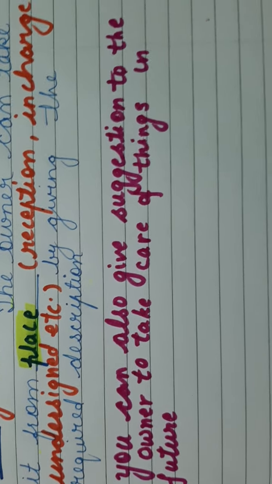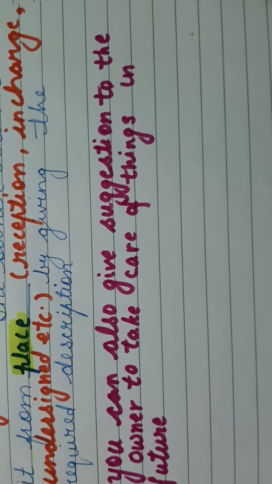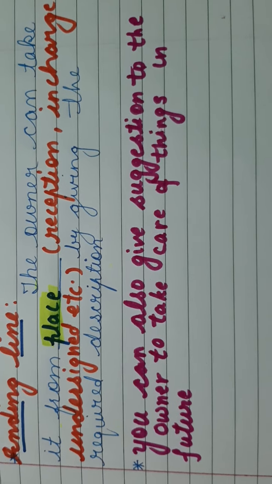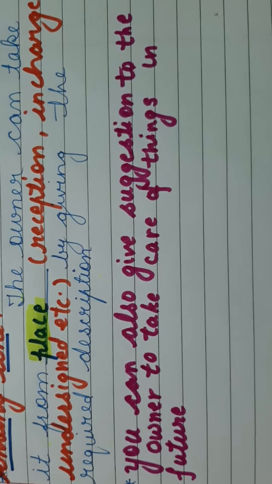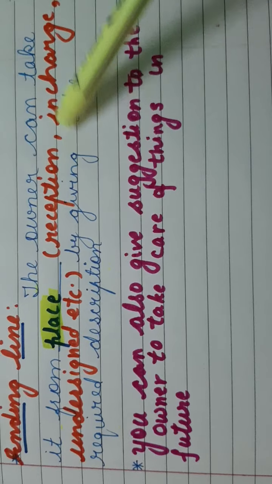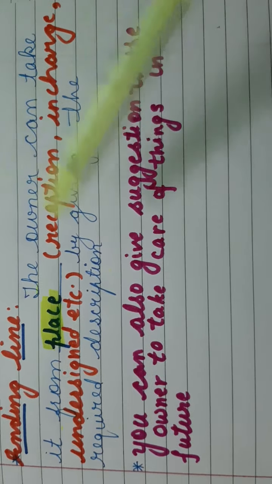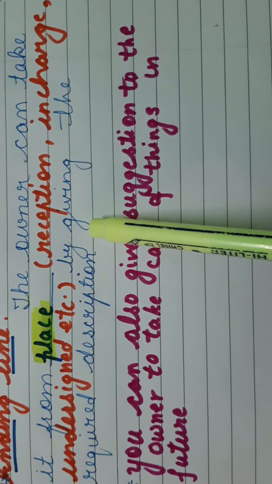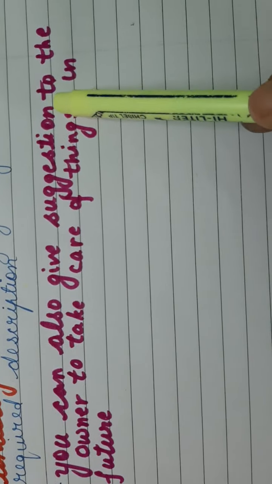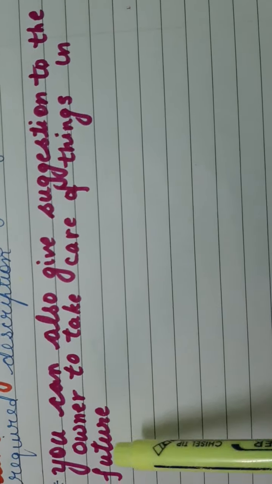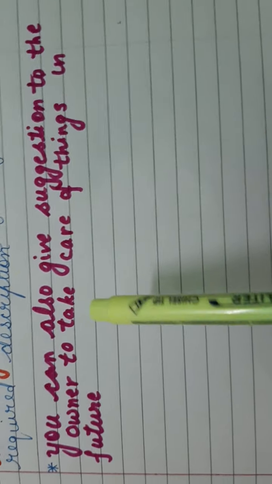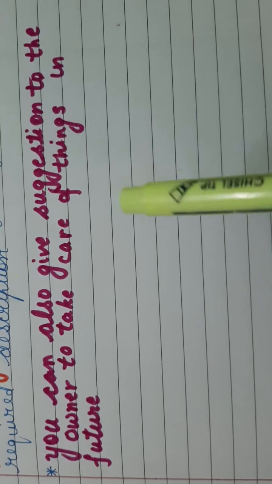सपोज़ कि अगर हमने ये बता दिया कि ये चीज़ इस तरीके की है, there is a black strip on it, so many students or so many persons can come and claim that thing. Only the owner can know what the sign on that thing is. So we will tell the owner to describe the thing and take it. You can also give the suggestion to the owner to take care of things in future. हम owner को सजेशन भी दे सकते हैं कि वो अपनी चीज़ों का ध्यान रखे.